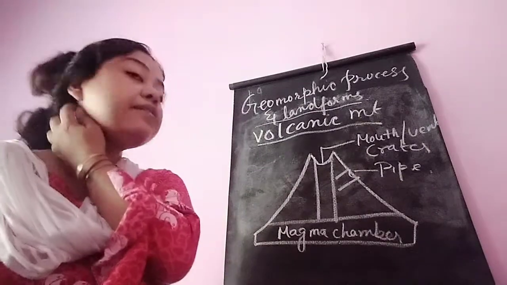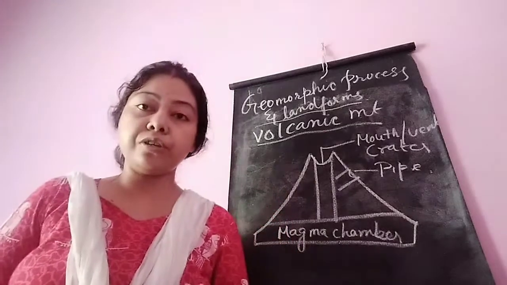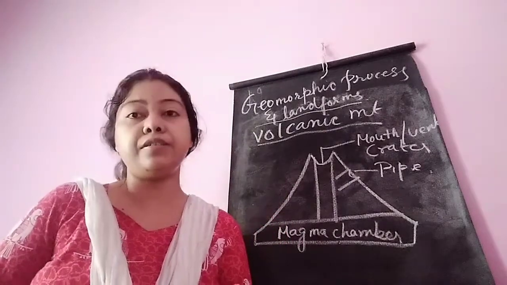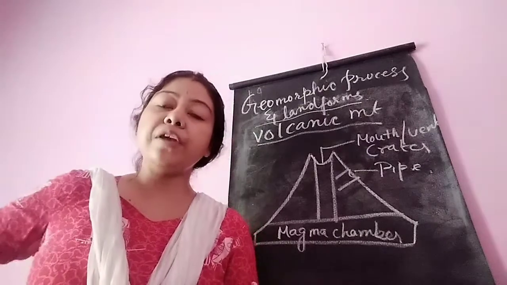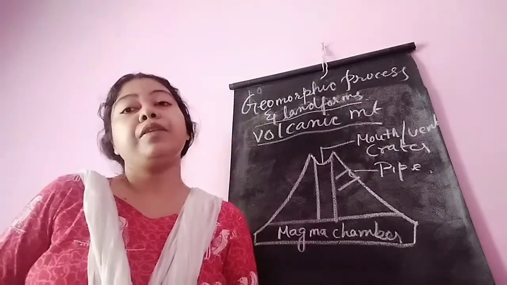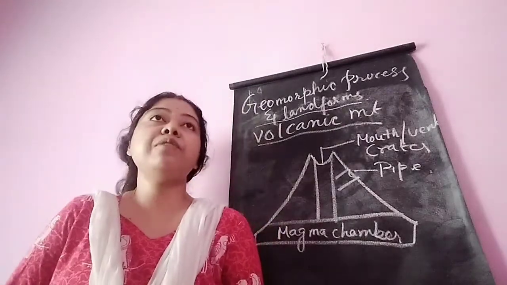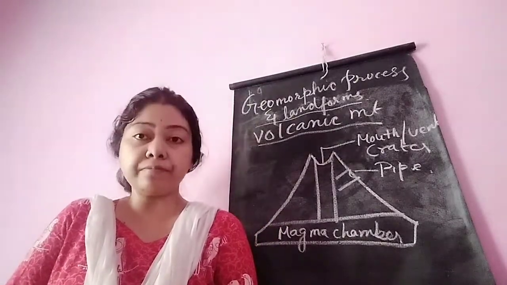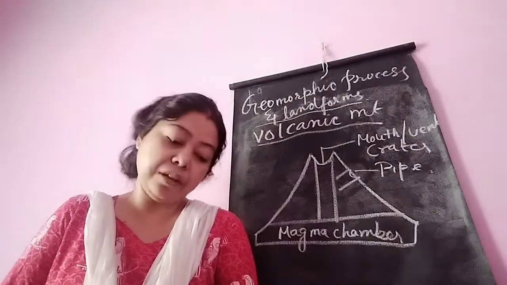Now, what is the Ring of Fire? Around the Pacific Ocean, about 500 active volcanoes are present, and as Japan is located on this zone, Japan is an earthquake zone. This region where 500 active volcanoes are present is known as the Pacific Ring of Fire.